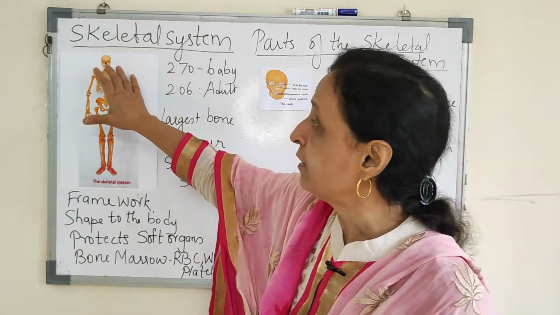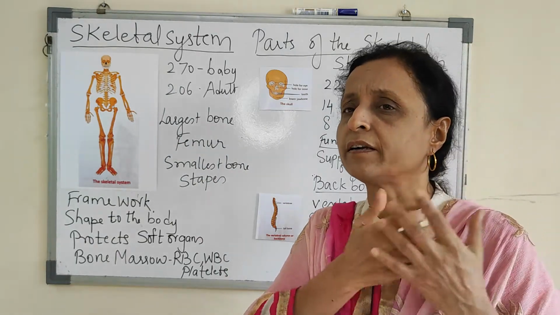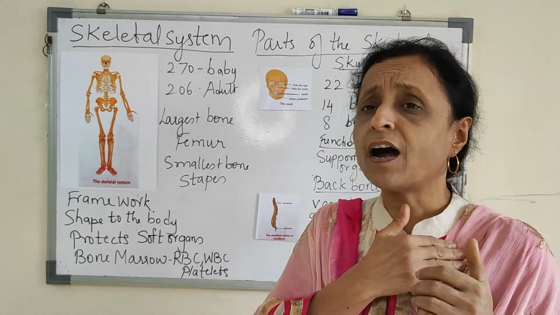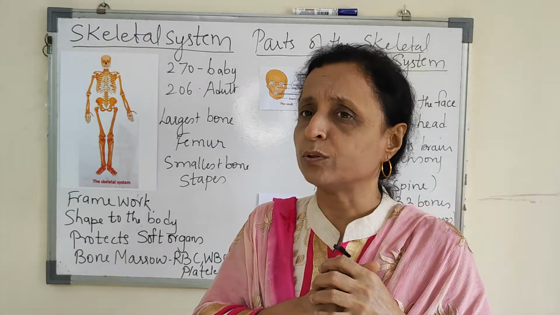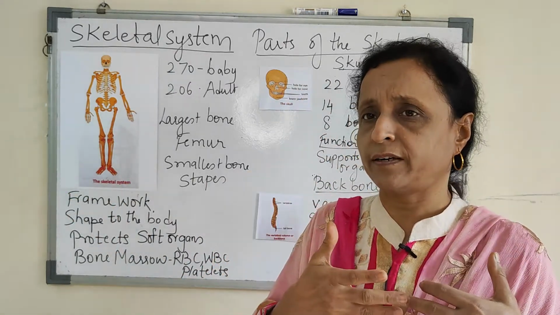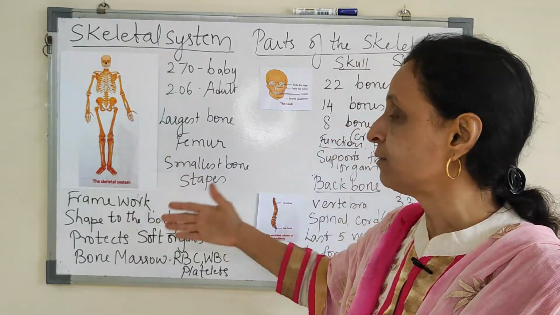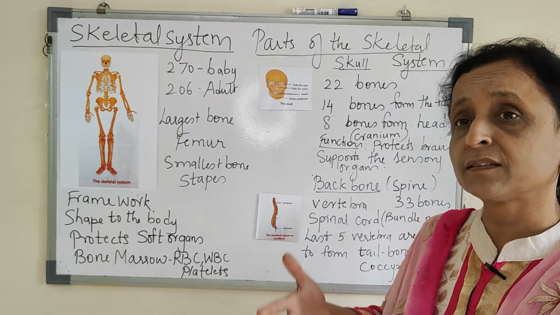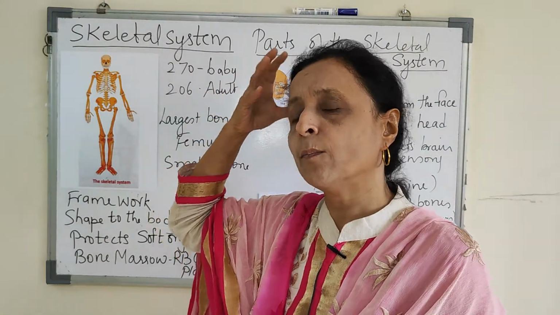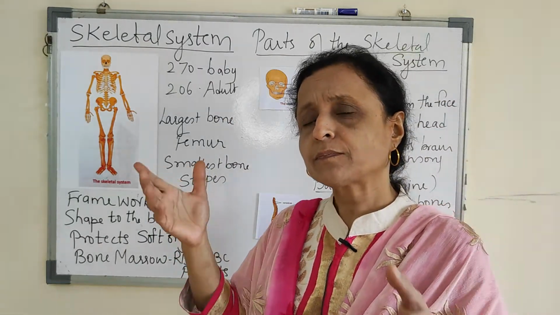Now with these bones, the soft organs, like the heart, are protected inside the bones. If there were no bones, the heart would not have been protected. Soft organs like heart, lungs, brain, all are protected by the bones. So here it protects the soft organs.